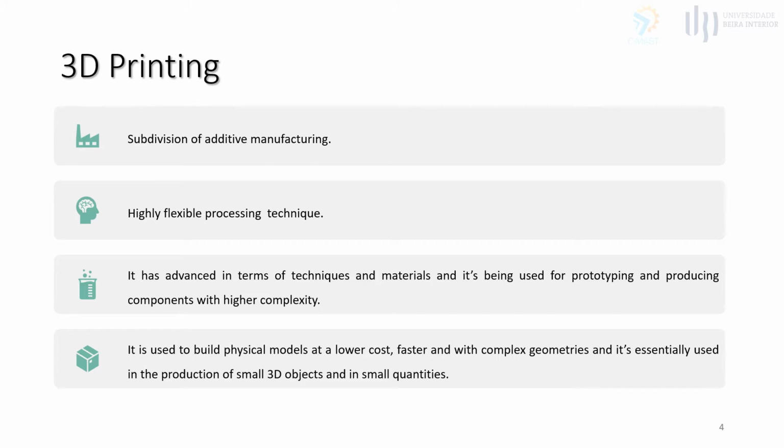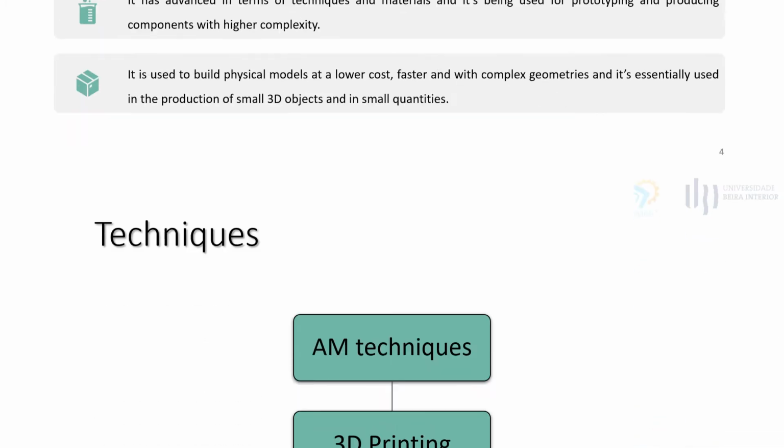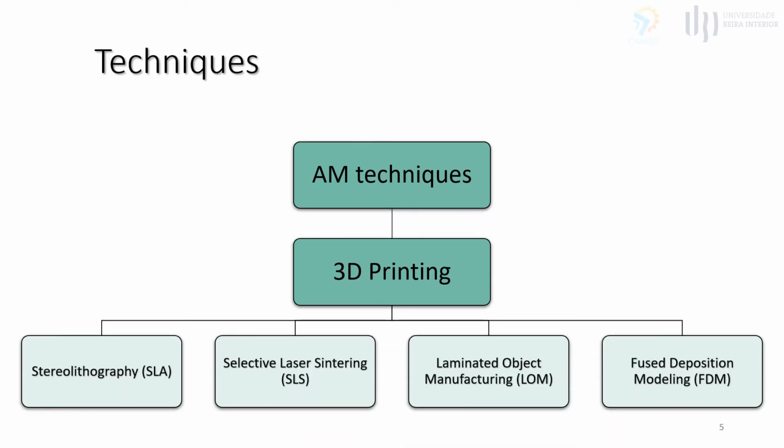As one of the most represented techniques in the third industrial revolution, it is expected that 3D printing will be the major responsible for printing structures using high-performance materials. This new era of prototyping has led to the development of different additive manufacturing techniques that build and consolidate the layers of the 3D models in different ways. The most known AM techniques are stereolithography, selective laser sintering, laminated object manufacturing, and fused deposition modeling.